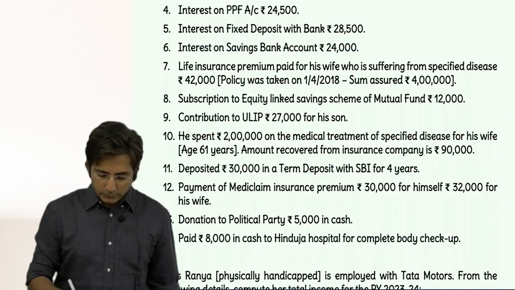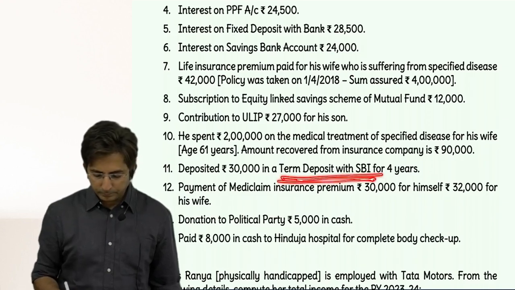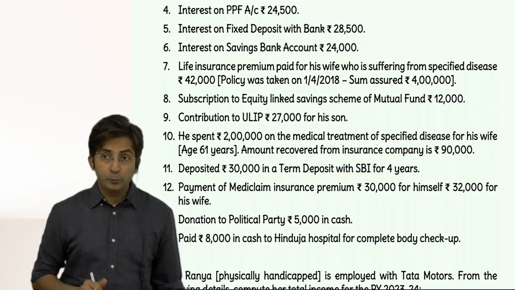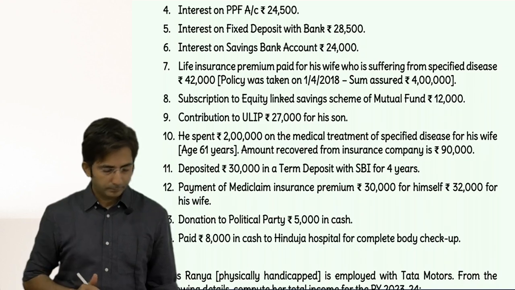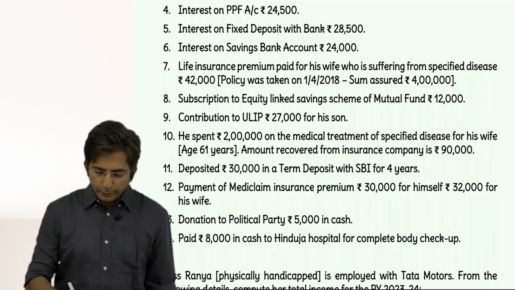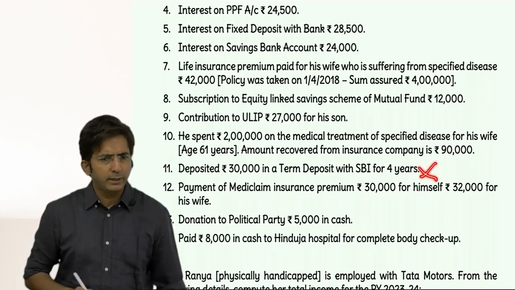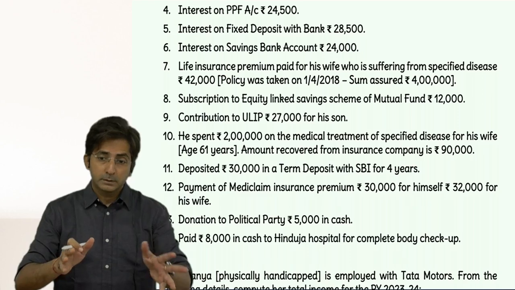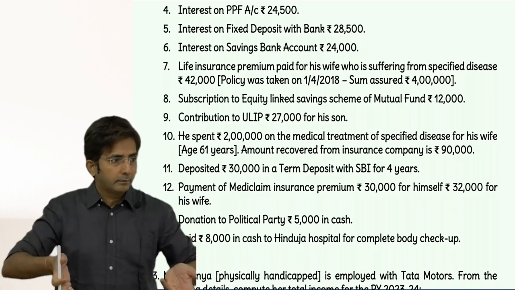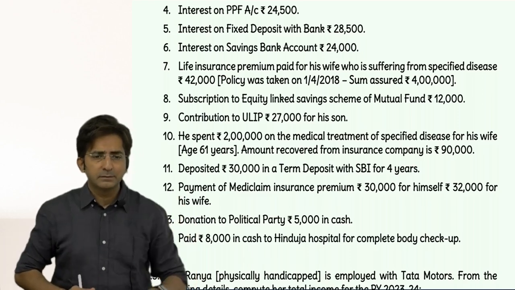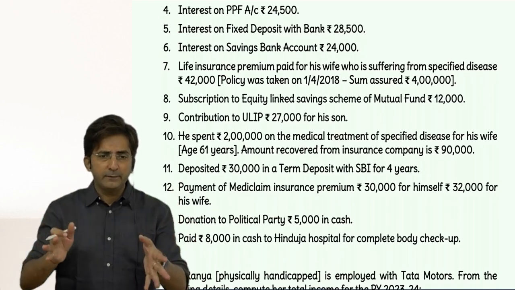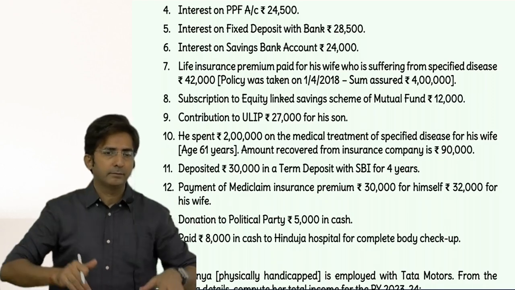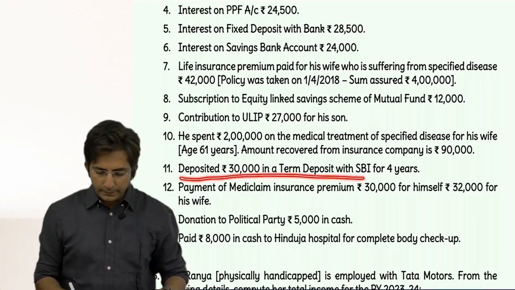Then term deposit with SBI. A 4 years term deposit is not allowed. It should be 5 years or more for 80C. So what to do? Ignore it. Just ignore it. See, it is not even an income. If there is some income, somewhere or the other we have to fit it in the 5 heads. If anything doesn't fit anywhere, then it is income from other sources. Income you have to fit somewhere. But this is not an item of income.